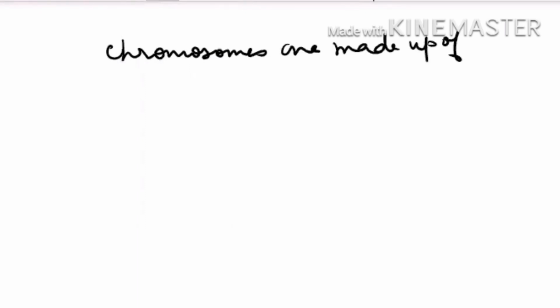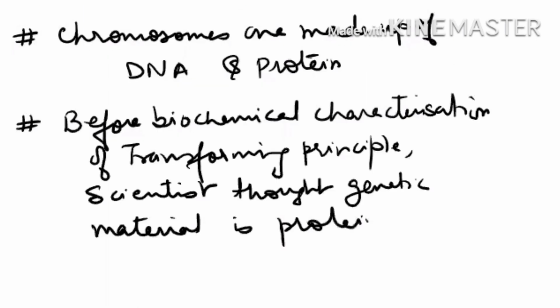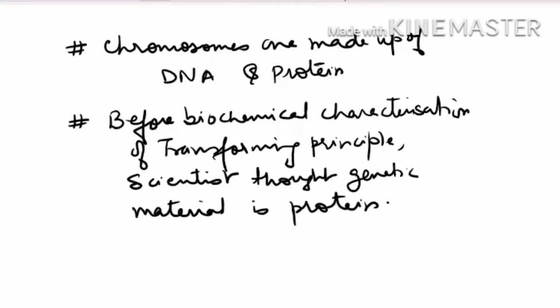Because chromosomes are made up of DNA and protein. Before biochemical characterization, the scientists were thinking it might be protein. So they wanted to know what the genetic material is, whether it is protein or DNA, because chromosomes are made up of both DNA and protein.